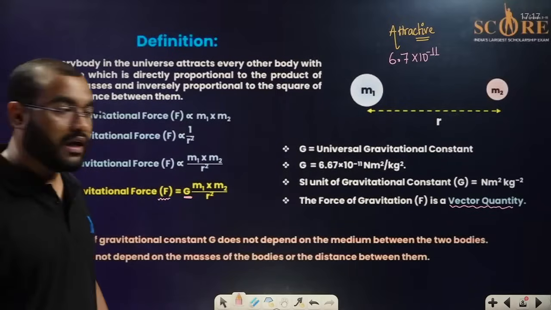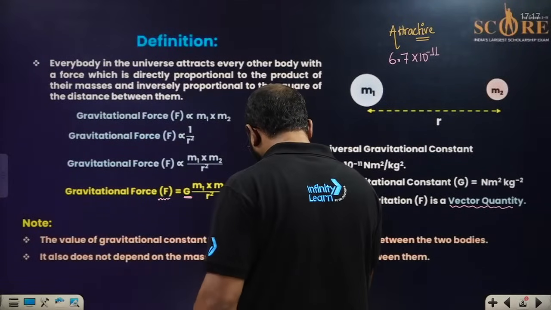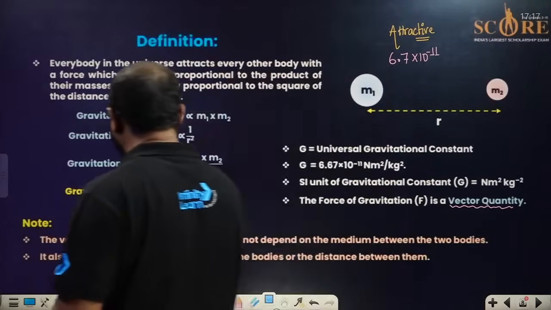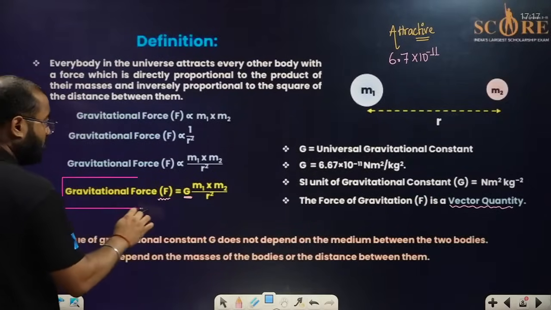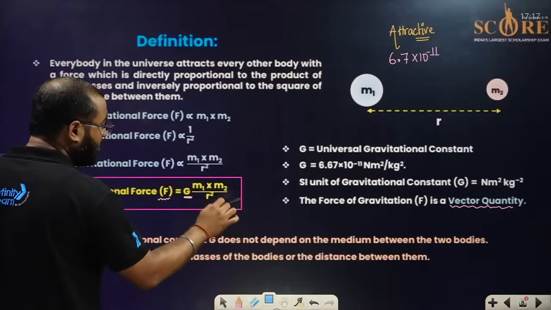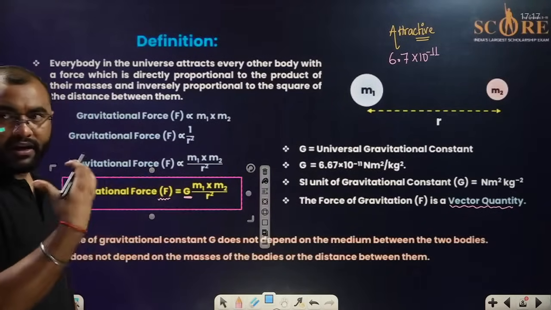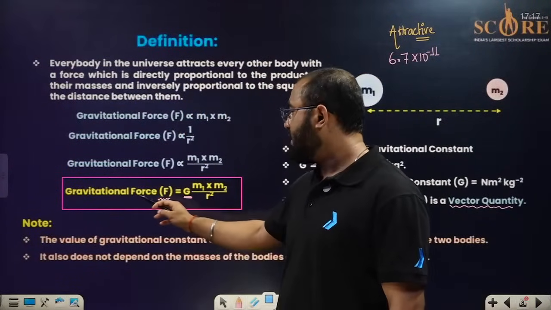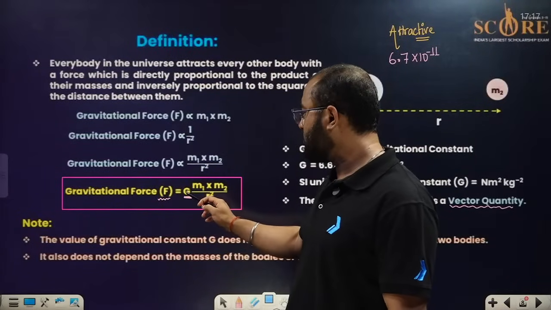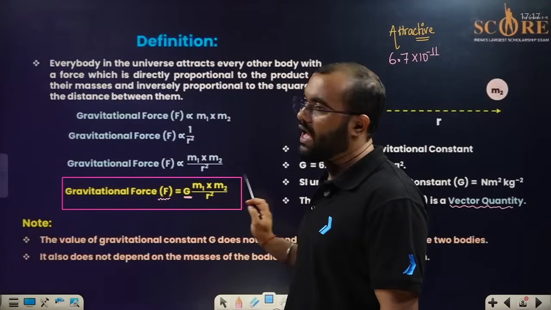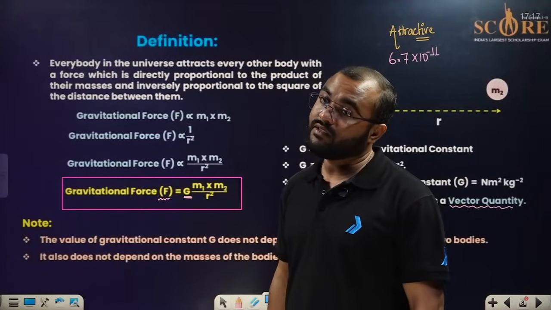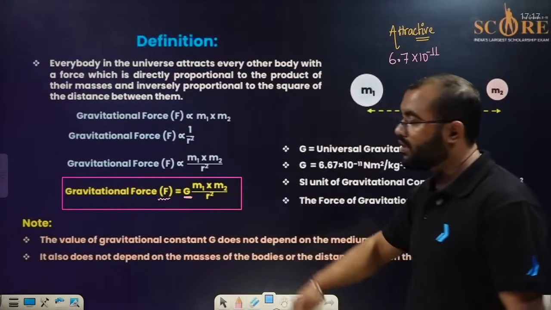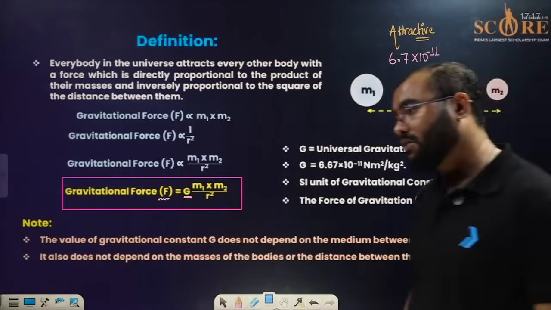Please do remember this. Since this is the law given by Isaac Newton, if we want to find the magnitude of the attractive force between two different bodies, you have to remember this formula. The gravitational force, represented by F, is equal to G m1 into m2 by r square. What is r? r is the distance between the two bodies. And please remember the value of capital G, that is 6.67 into 10 to the power minus 11.